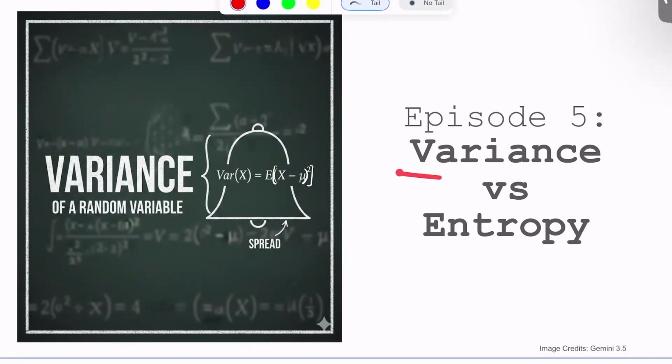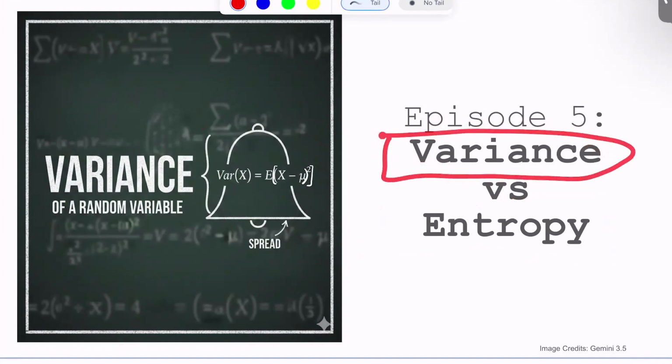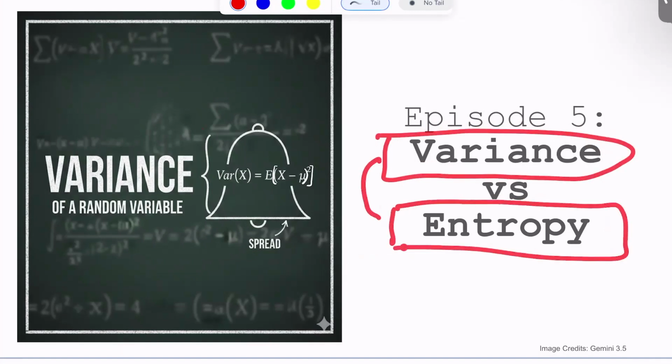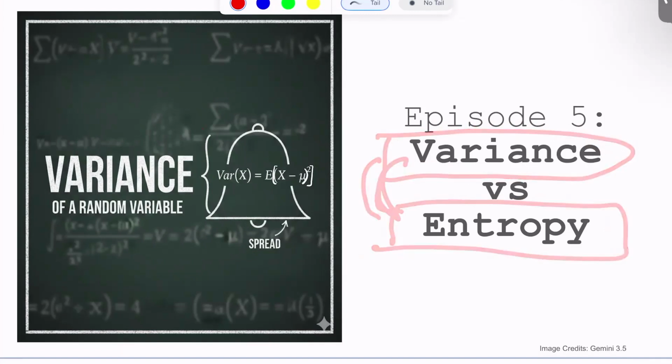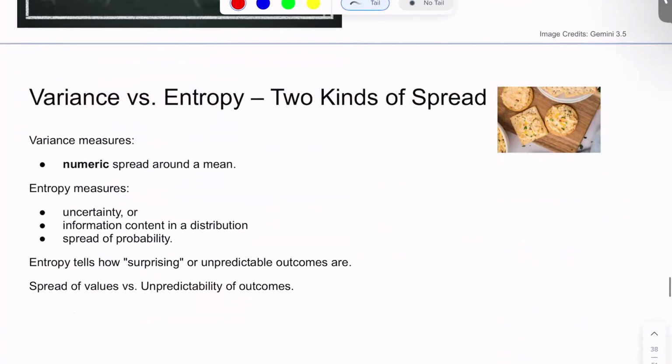So, is variance the only way of measuring spread in a probability distribution? And there comes entropy. So, in this video, we'll try to look into some subtle differences between variance and entropy, where both of them capture some notion of spread for a probability distribution. So, let's start into this.